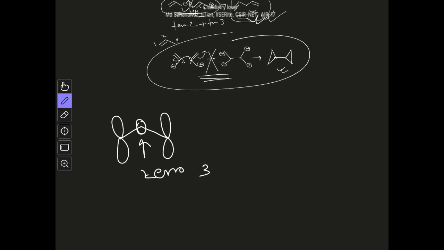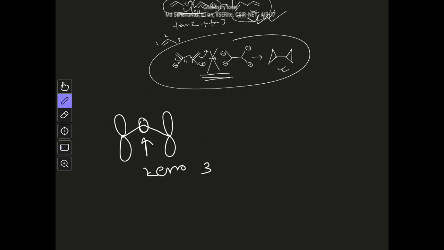So whenever we are considering any overlap, to predict the regioselectivity of a reaction, we have to look into the orbital coefficient, that where the orbital has most coefficient and where it has less coefficient.